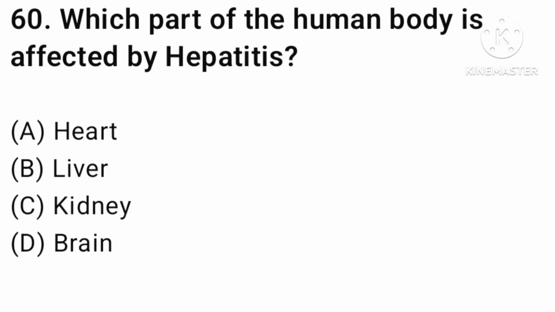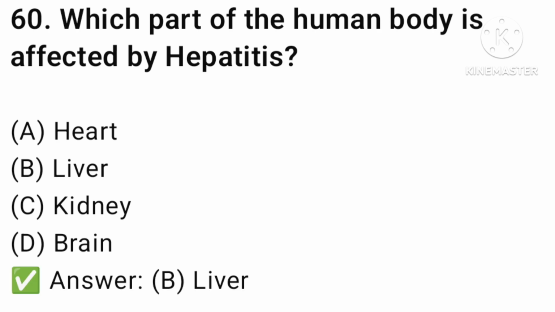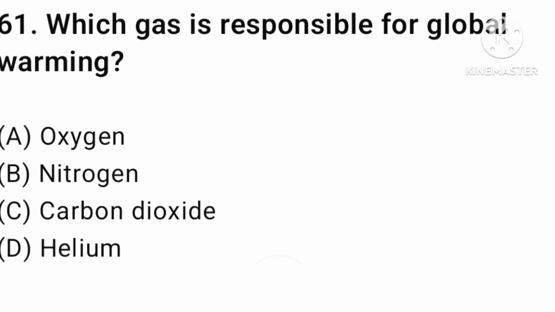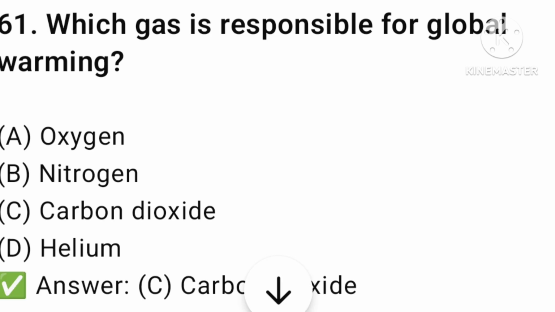Let's find the next question. Next question. Which part of a human body is affected by hepatitis? Heart, liver, kidney, or brain? The answer is option number B, liver. Next question. Which gas is responsible for global warming? Oxygen, nitrogen, carbon dioxide, or helium? The answer is option number C, carbon dioxide.